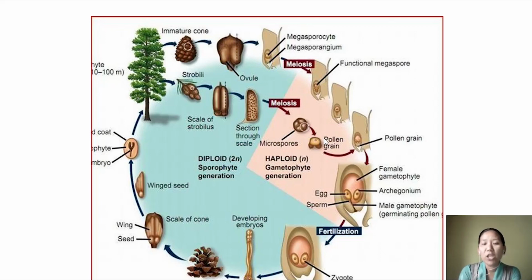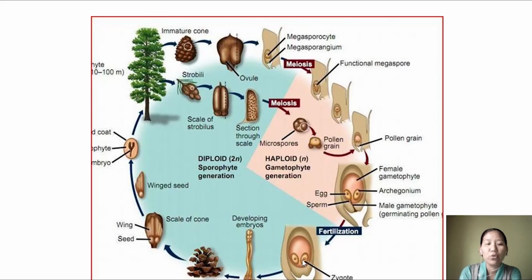And this pollination will be followed by fertilization. Here you can see from the mouth of the ovule, the male gametophyte germinates, producing a pollen tube carrying the sperm, and it will fuse with the egg, resulting in the formation of a zygote. This zygote will undergo further cell division and differentiation to produce an embryo, and that embryo is a part of a seed, and the ovule will develop into a seed.